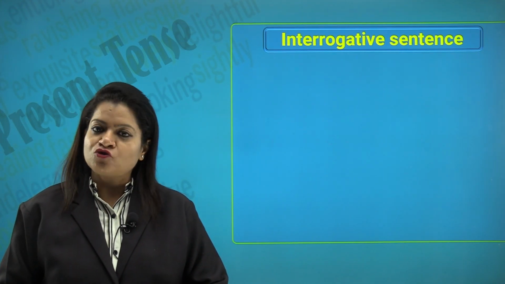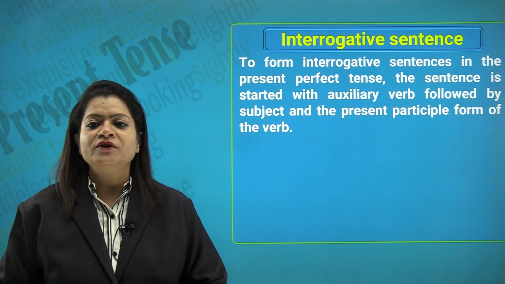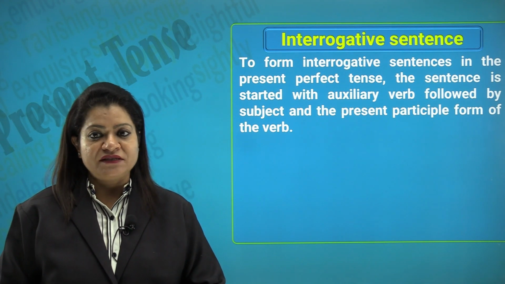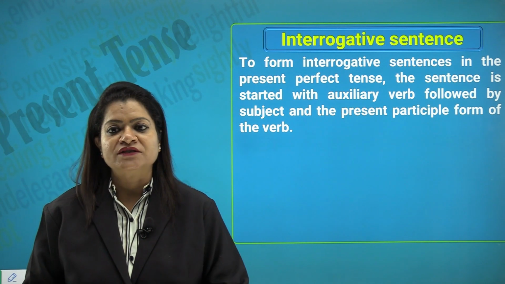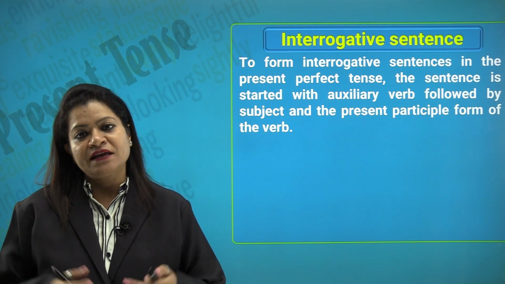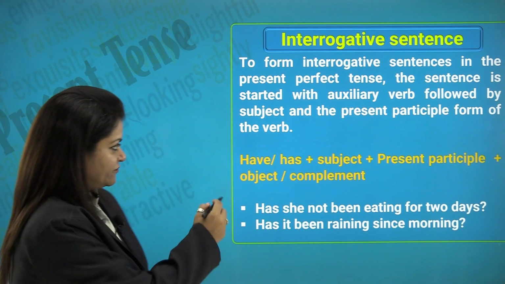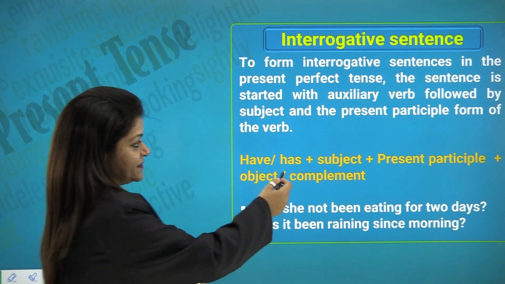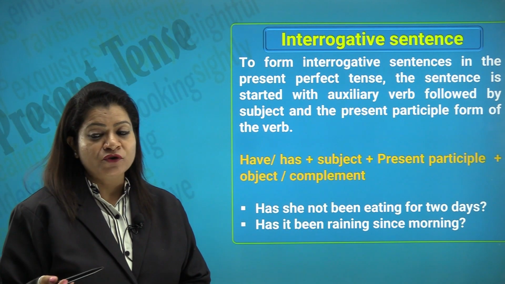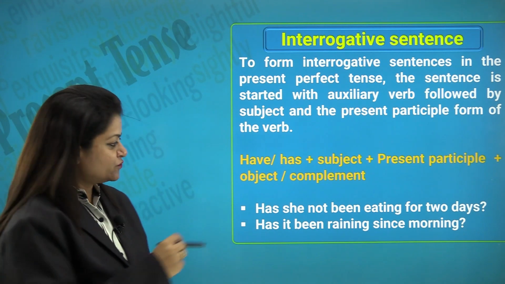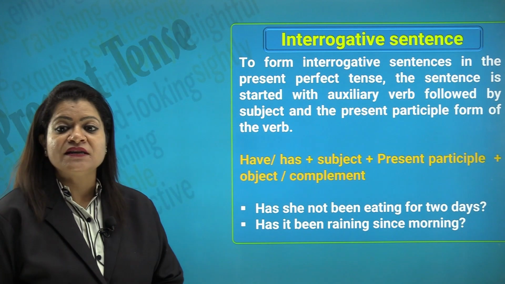Let us come on to the interrogative sentences under the present perfect continuous tense. So, to form interrogative sentences in the present perfect continuous tense, the sentence is started with the auxiliary. So, the auxiliary verb will become our question word, followed by the subject and the present participle form of the verb. Have or has, again depending on the number, plus subject plus present participle plus the object or the complement, and what we should not forget is the question mark. So, has she not been eating for 2 days? Has it been raining since morning?